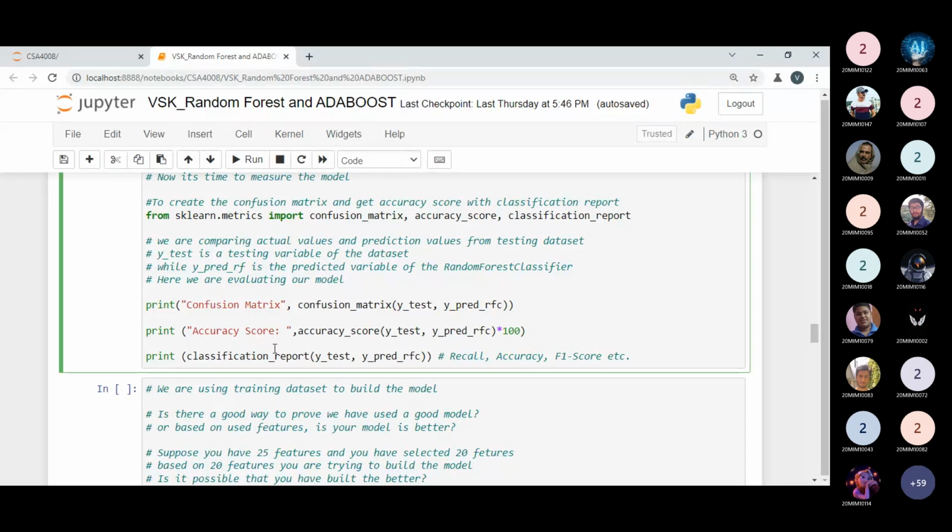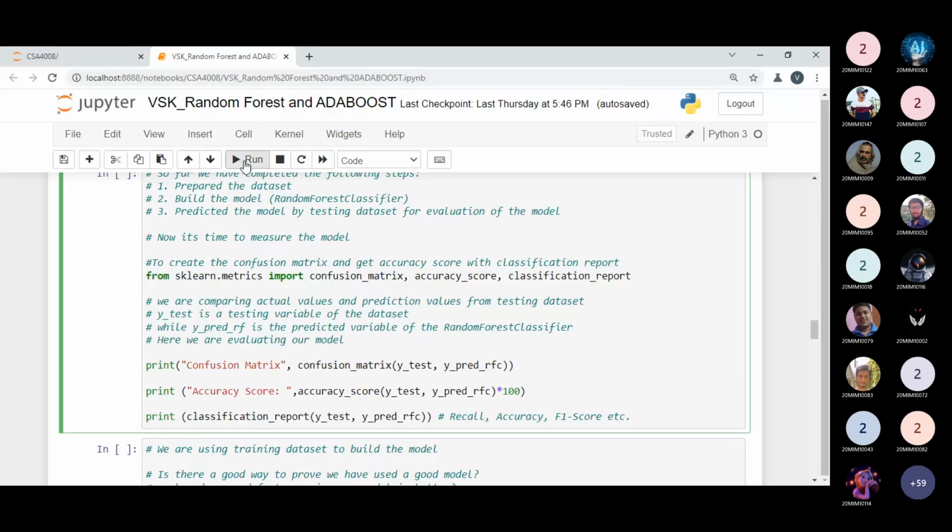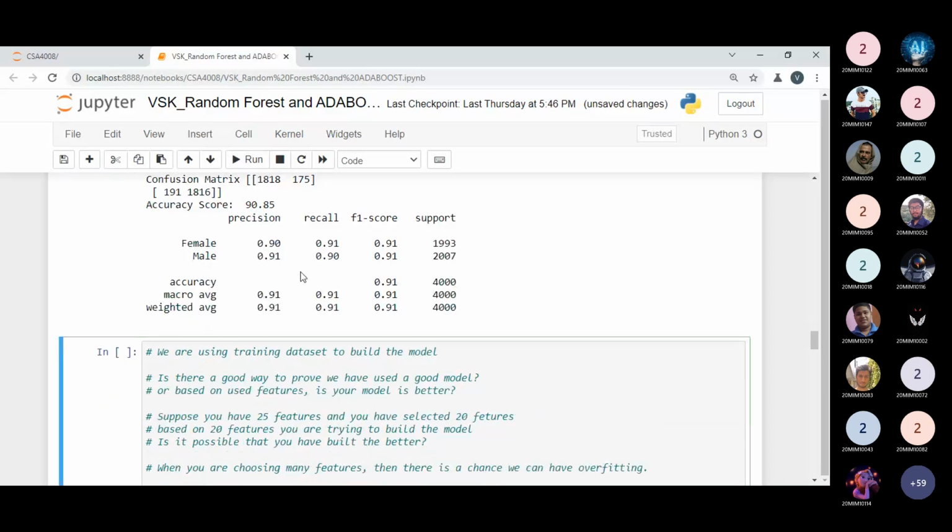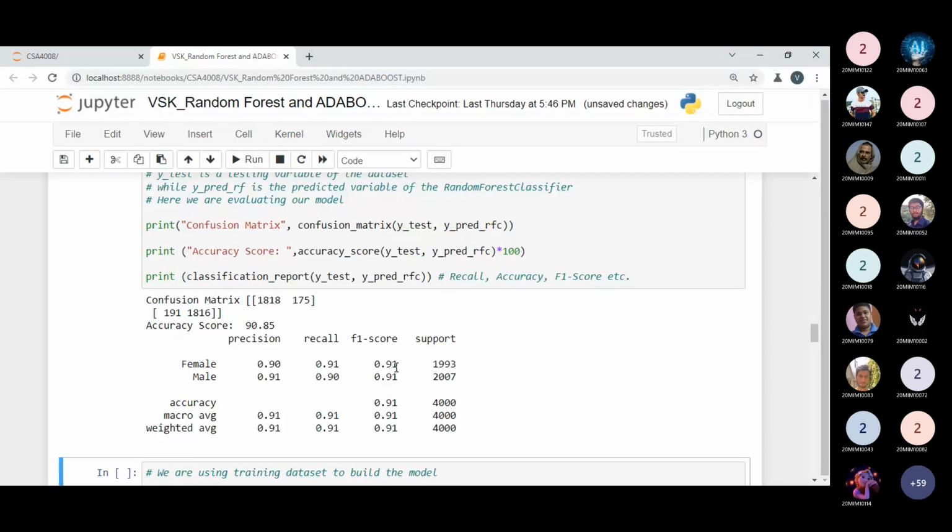I'm executing this code. Now everything will be in front of you. So what is the accuracy you are getting? You are getting the accuracy that is 90.85. Please keep in mind this is the accuracy of the random forest classifier. We are getting the 90.85. Now it is clear. Are you getting the accuracy? It is clear to all?